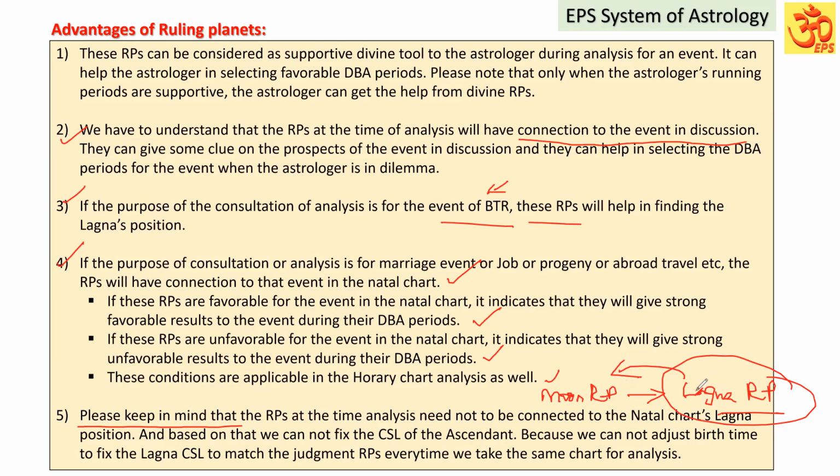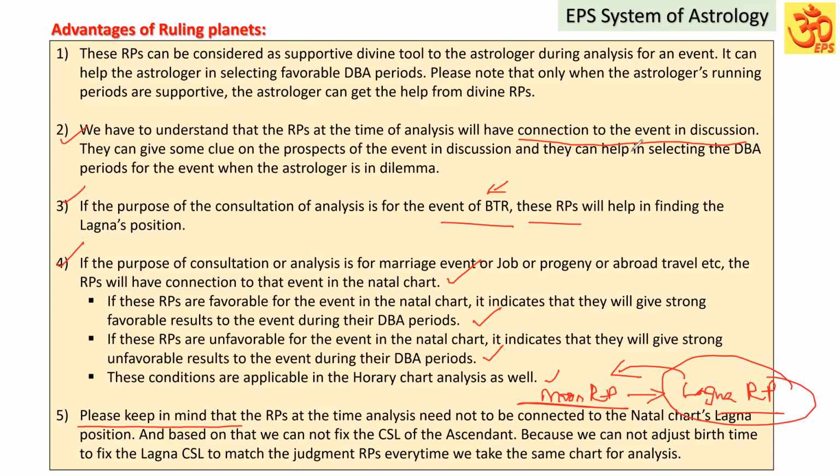So we may adjust the birth time. Suppose next time you take the chart for some other analysis after a month or so, those moon RPs may be different, so the Lagna RPs may not match those moon RPs. So every time we should not adjust, right? It means that the moon RPs at the time of analysis have a connection to the event in discussion. I hope you have understood.